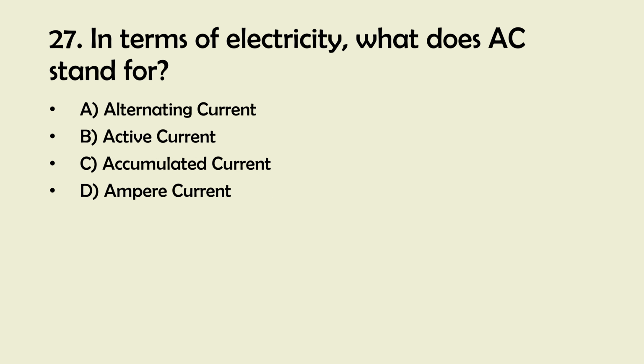27. In terms of electricity, what does AC stand for? A. Alternating current. B. Active current. C. Accumulated current. D. Ampere current.